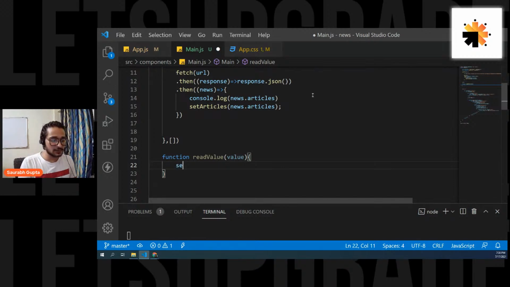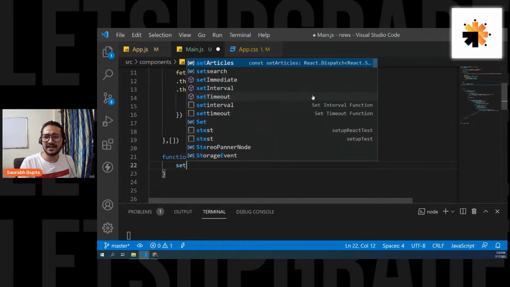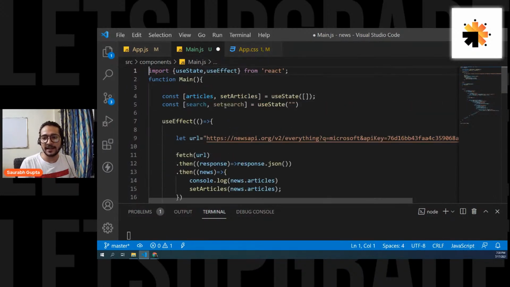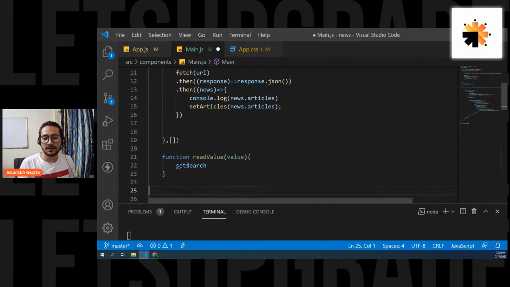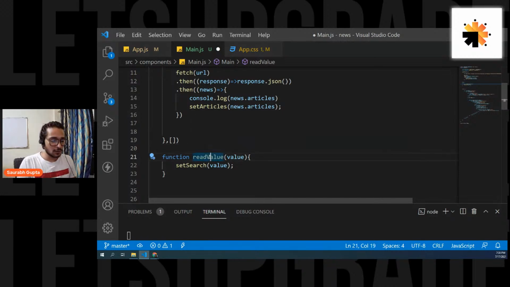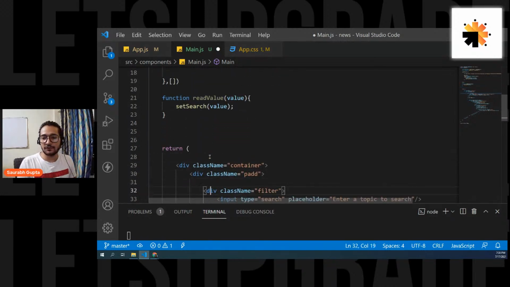The state. So set, what is the function name? setSearch. And also I forgot to capitalize my name. So let's do it. setSearch. Okay, and pass the value. This function is basically to pass the value. That's all. And let's call this function on change of my input field.